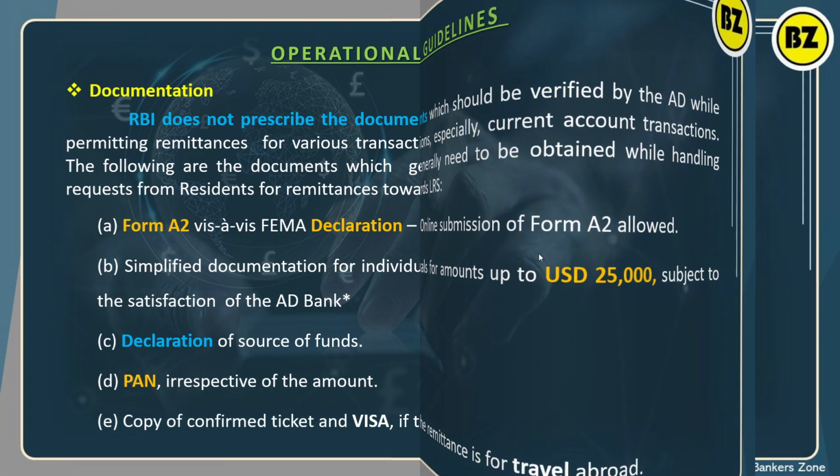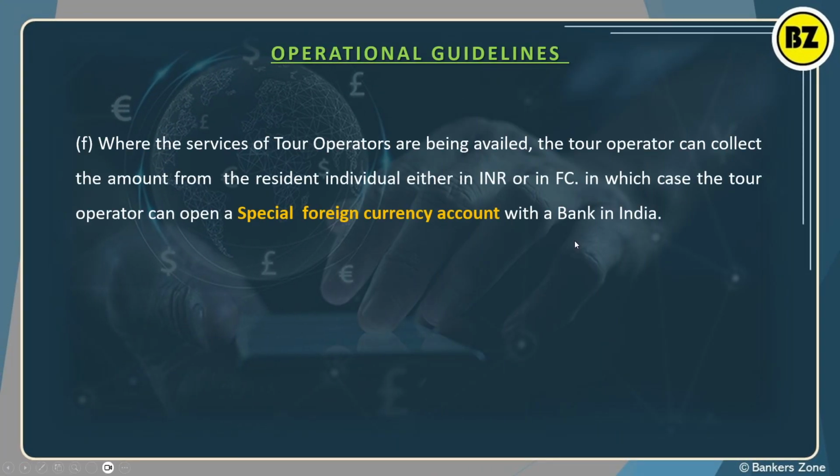Okay, next, there are some operational guidelines. Okay, what are operational guidelines? See, whether the service of a tour operator is being availed, the tour operator can collect the amount from the resident individual either in INR or FC. It is very common that tour operators are arranging the tour. They can collect dollars or they can collect rupees. A tour operator can have a special foreign currency account which they can maintain in a bank in India, for example, State Bank. Got it? It is very easy.